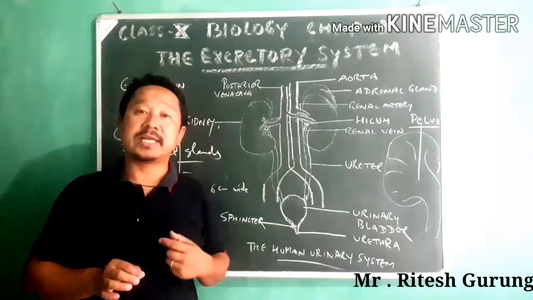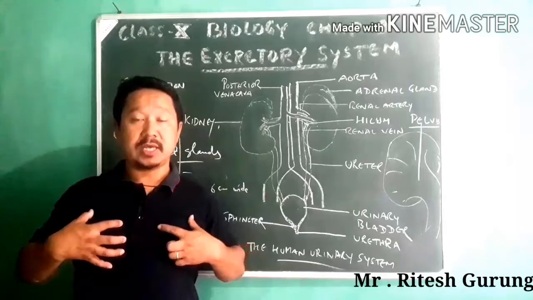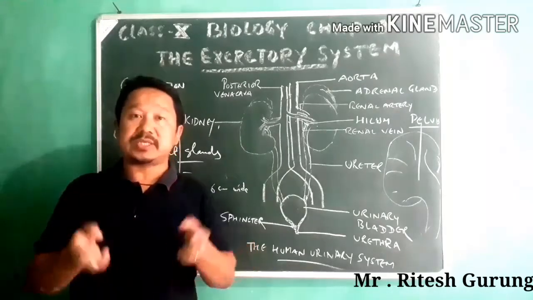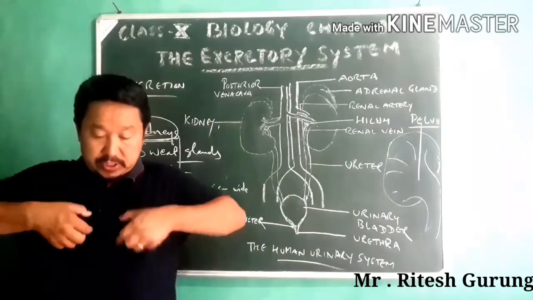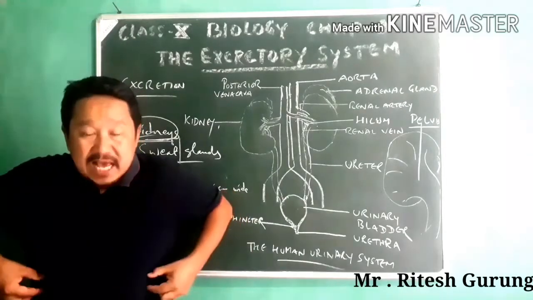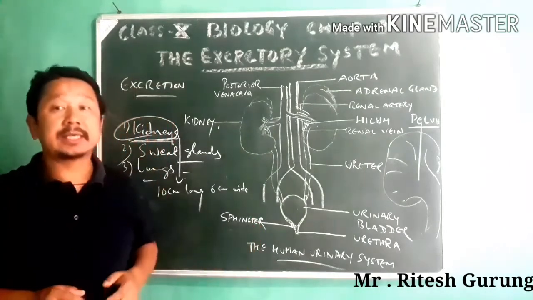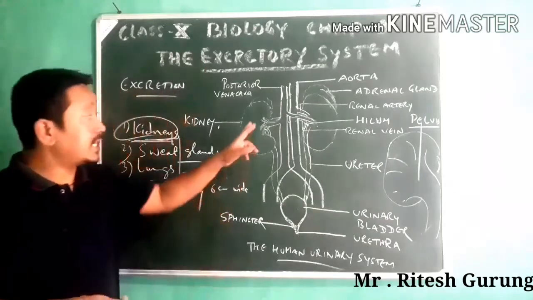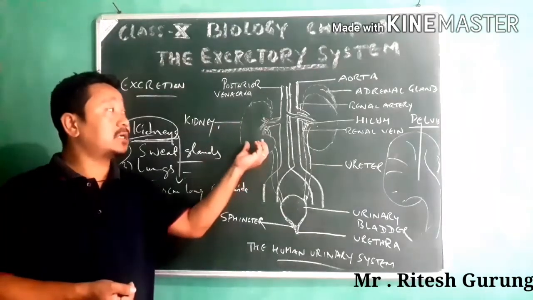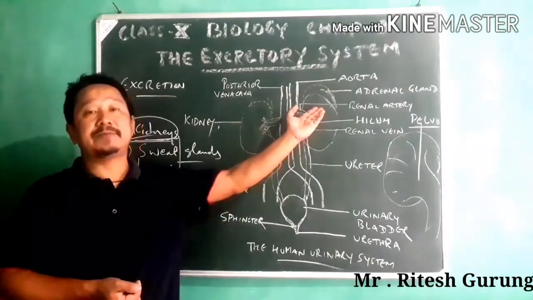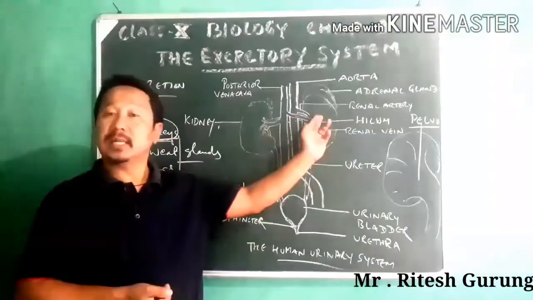They are protected by the last two ribs. Here is the rib cage, as you see. Many ribs are here, but just the last two ribs at the end actually protect the kidneys. Also, the right side kidney is slightly at a lower level than the left one.